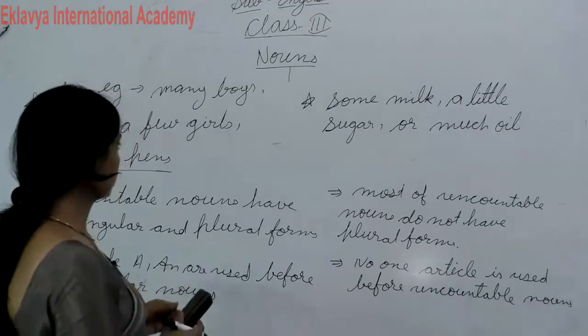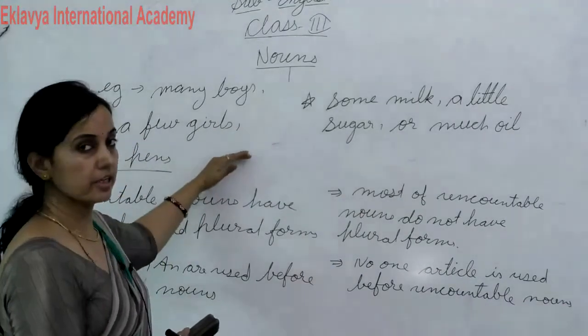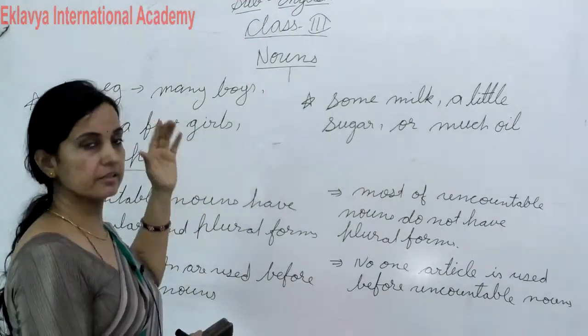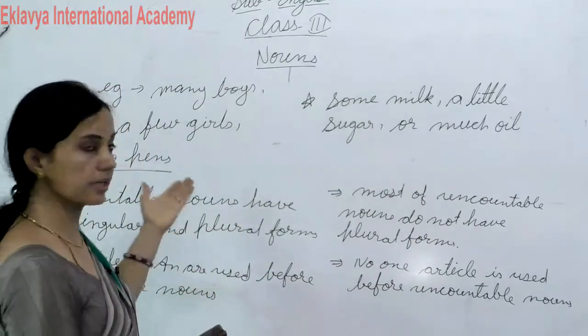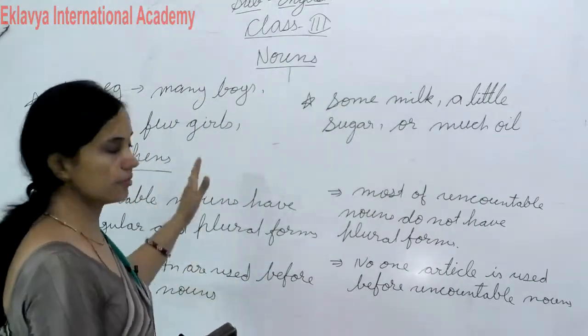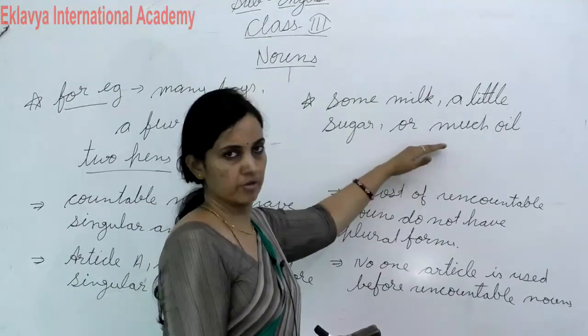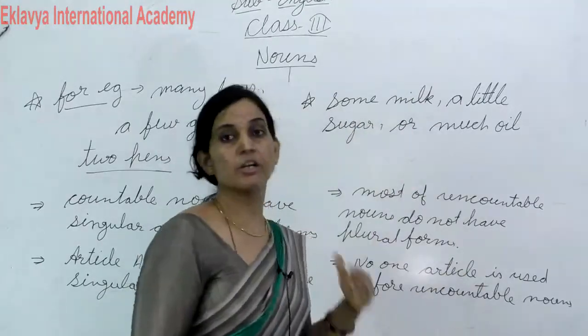So students, I am repeating again: nouns that can be counted are called countable nouns, like girls, boys, students, books, chair. These are counted because we can count them easily. Uncountable nouns we cannot count, like sugar, milk, oil, knowledge.